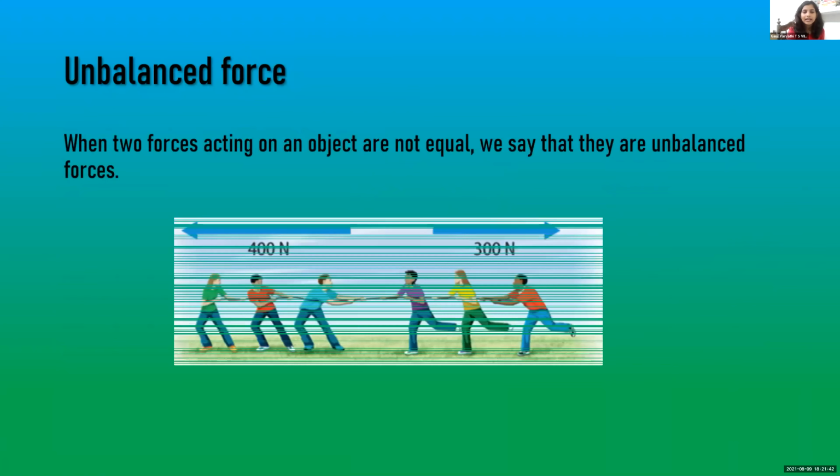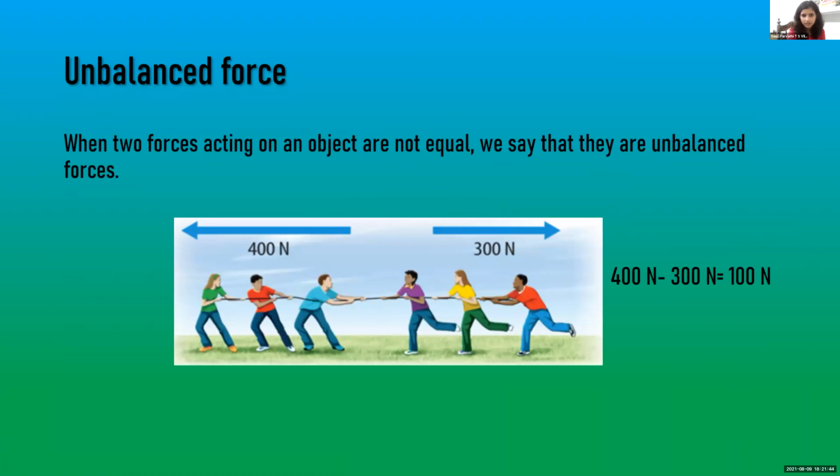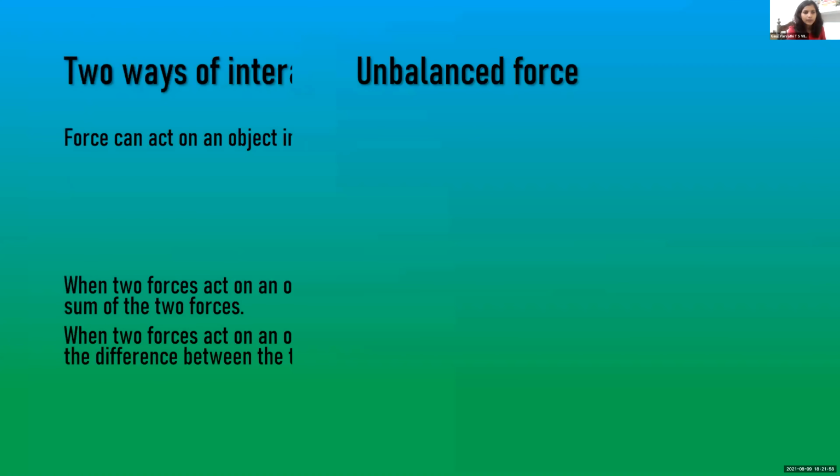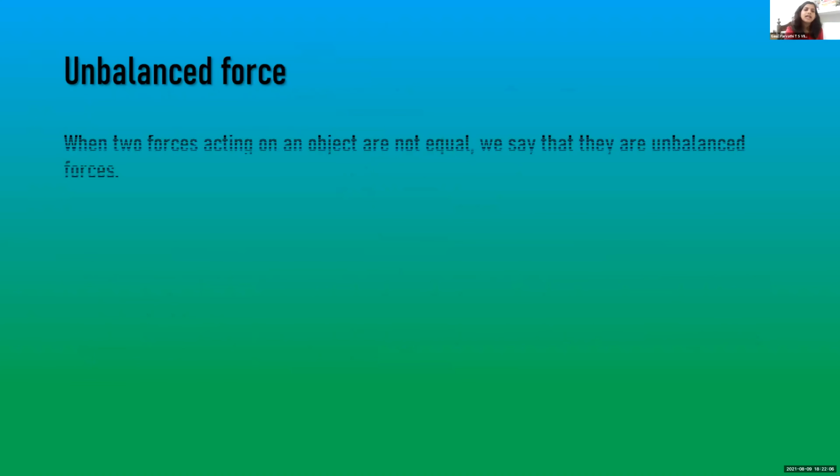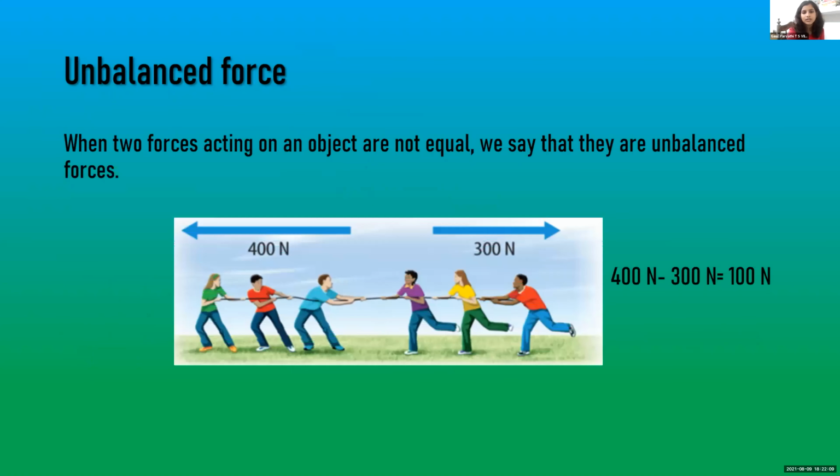For example, here is an illustration of unbalanced force happening in real life. This is the game of tug of war, where two teams pull each other using a rope. As I've mentioned earlier, when two forces act on an object in opposite direction, the net force acting on it is the difference between the two forces. That's what happens in unbalanced force. Here, one team exerts the force of 400 Newton, whereas the other team exerts the force of 300 Newton. And therefore, the net force acting on it is 100 Newton.